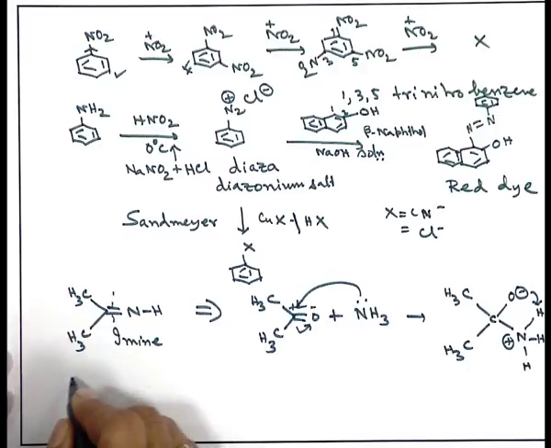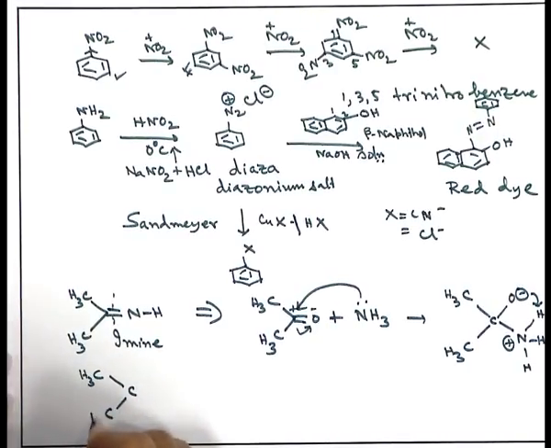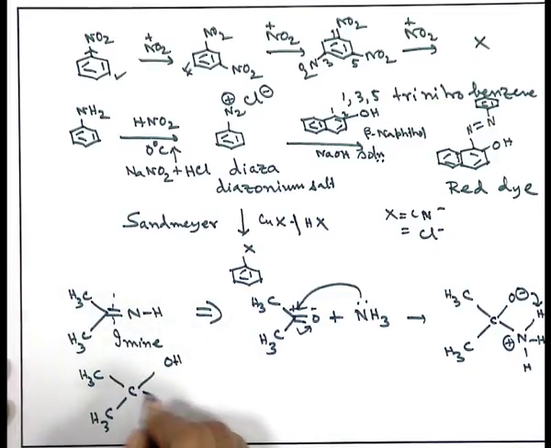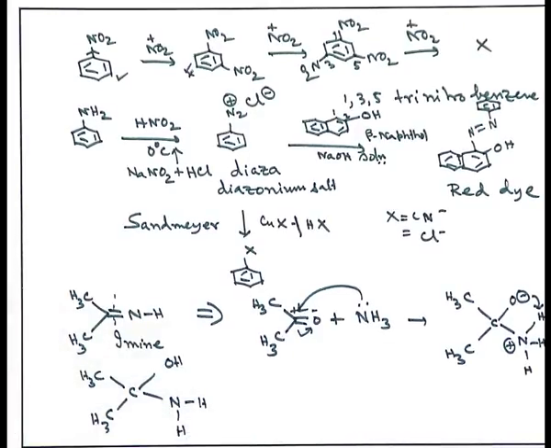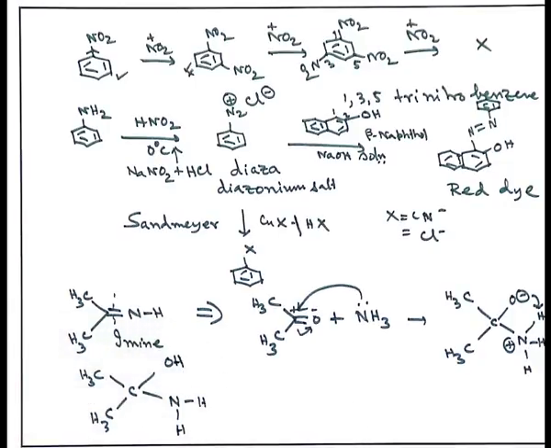So, you end up with CH3 C CH3, and this is now OH and NH H. So, this is the way the amine group and the OH group have been introduced to the acetone moiety. OH is coming from the carbonyl and NH2 is coming from the ammonia.